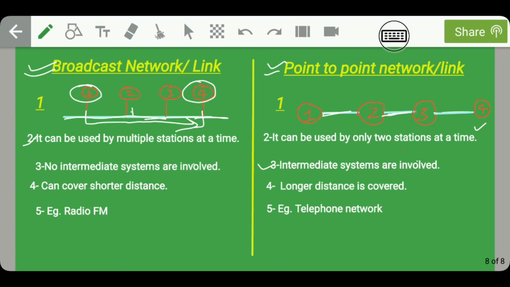Okay guys, talking about broadcast network, it can cover only shorter distances, whereas the point-to-point network can cover longer distances. Guys, an example of broadcast network can be radio FM, whereas an example of point-to-point network is the telephone network. So alright guys, that's it for today's lecture. We will have a much deeper look at networking in upcoming lectures.